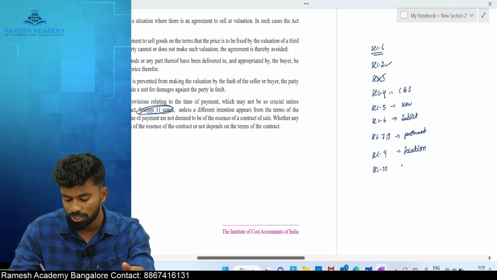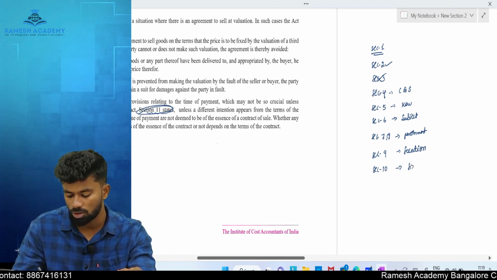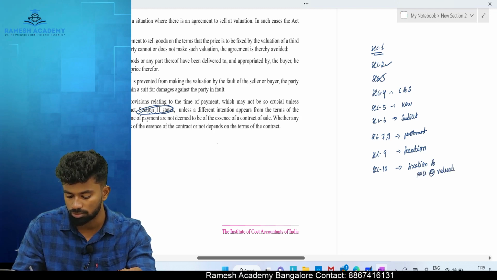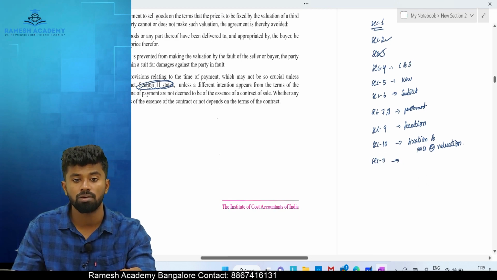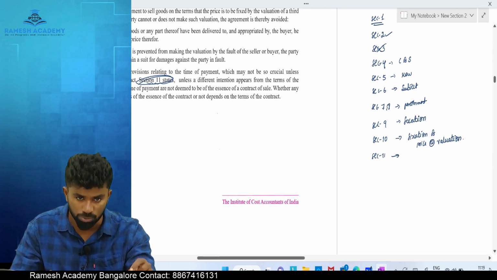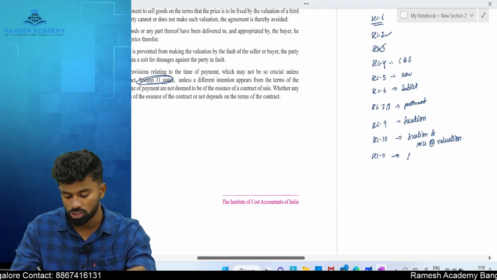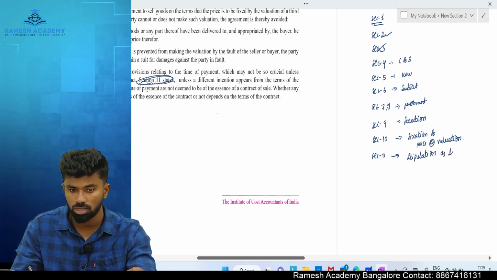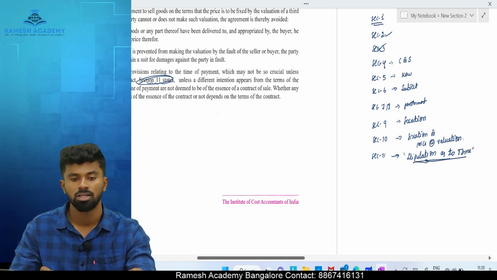Section 10 provides the fixation of price at a valuation done by the valuer. Section 11 provides the provision with respect to stipulation as to time. So let us start with Section 11.